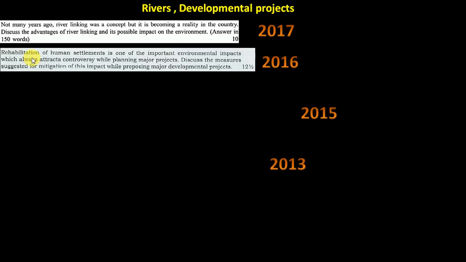Then here, human settlement is again about environmental impact. Till now I showed you a lot of questions, and environment was not there. So here 1 environment question is about projects and how the humans can be rehabilitated. The same question we saw in ethics, we saw in GS2. So it's a generic thing which you have to definitely prepare, if some dam is coming or something else is coming. Even with river linking, like Ken Betwa, the Panna Tiger Reserve will be submerged. So the human rights or animal rights people will come forward, and we have to see that kind of impact. This question is about that.